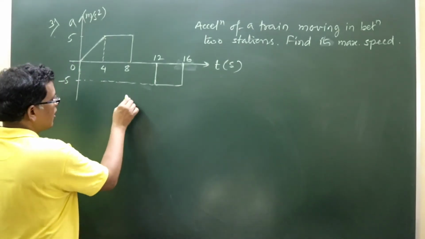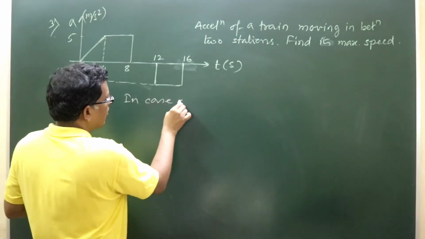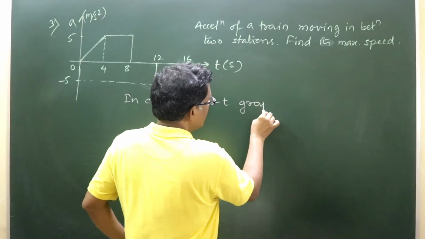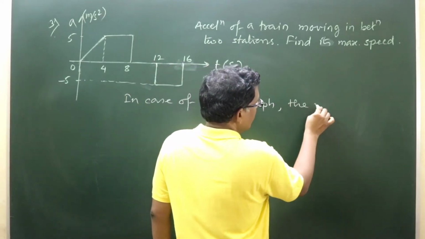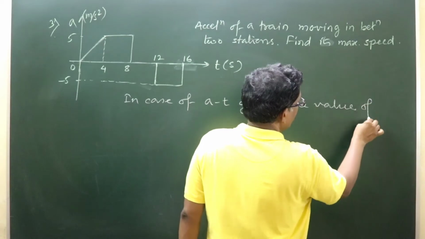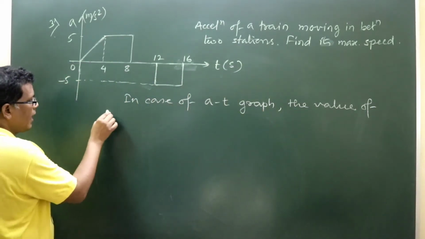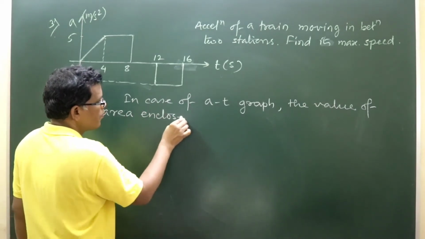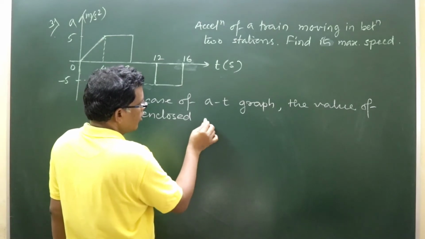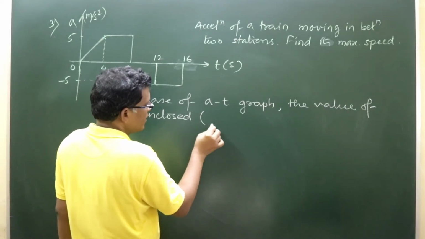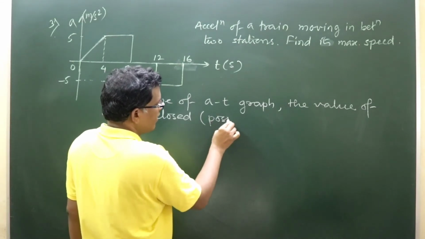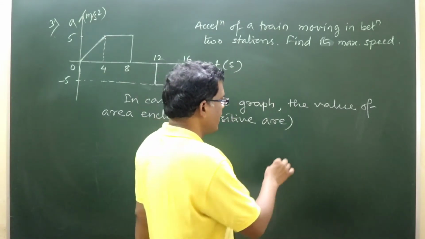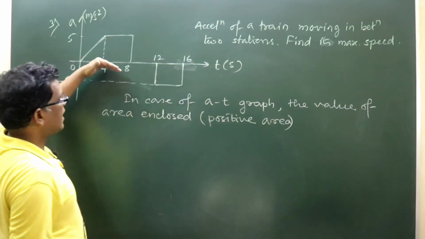Okay, so in case of an AT graph, that is an acceleration-time graph, the value of area enclosed, that is positive area, meaning for positive acceleration, above the time axis.